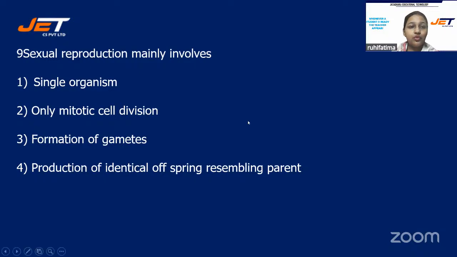Students, sexual reproduction mainly involves single organism, only mitotic cell division, formation of gametes, or production of identical offspring resembling parent. And the correct answer for this question will be option number 3, formation of gametes. Those who have selected option 3, like Dr. Harika, Aditya, you are right.